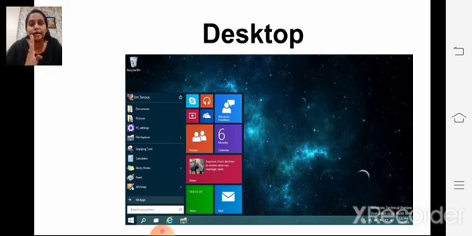On the left side, all the applications are there, and on the right side of the start menu you can see colorful squares and rectangles, which are called tiles. There are tiles and live tiles also. In the live tiles you can see current weather conditions, news. So those are the live tiles. The start menu is vertically divided in two parts: on one side all the applications, and on the other side all the tiles, children.